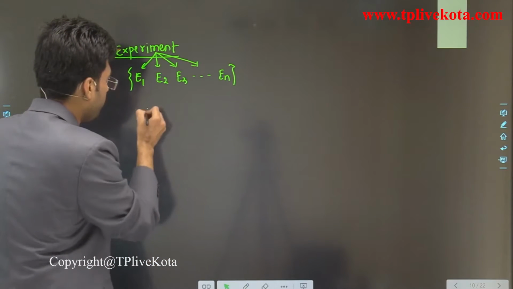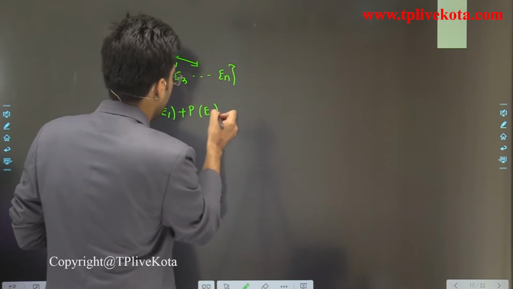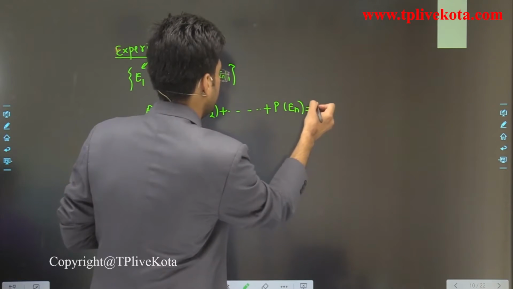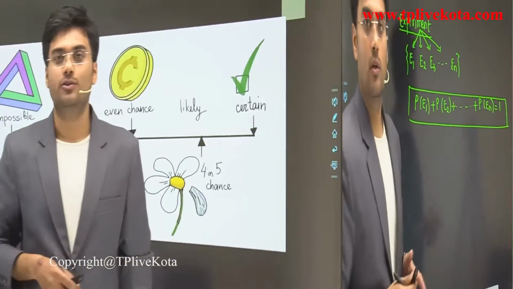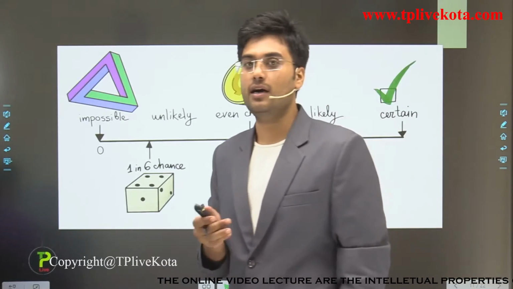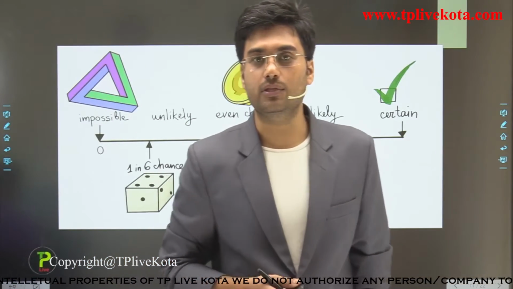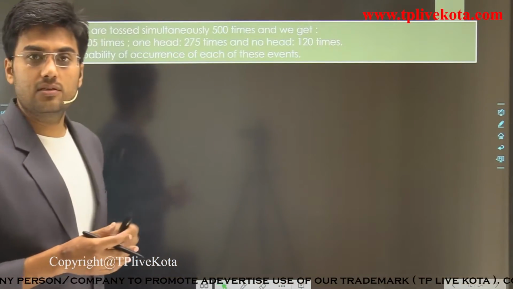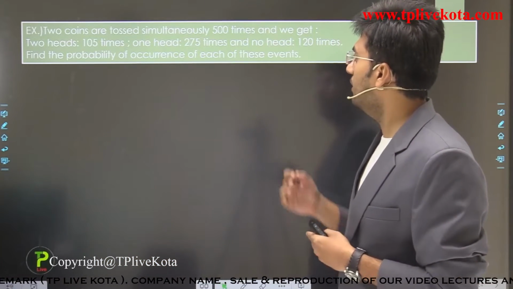Then the probability of event 1 plus the probability of event 2 up to the probability of event n should be equal to 1. So students, these are a few important points of probability, and these points are useful to solve probability questions. So now let's discuss some interesting questions on probability. Let's start with the first question: two coins are tossed simultaneously 500 times.